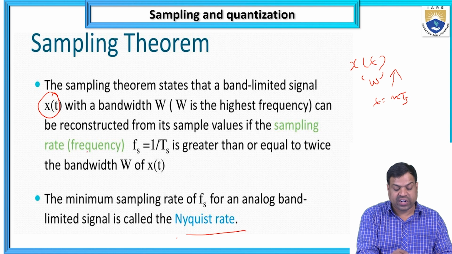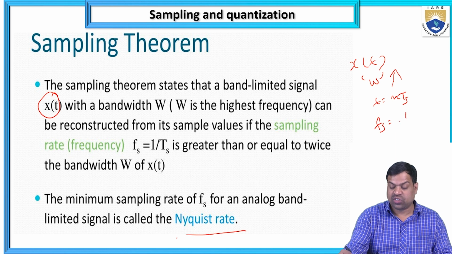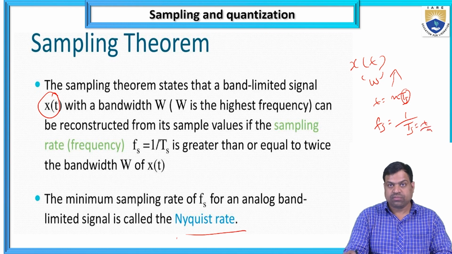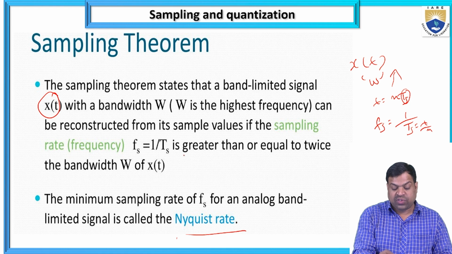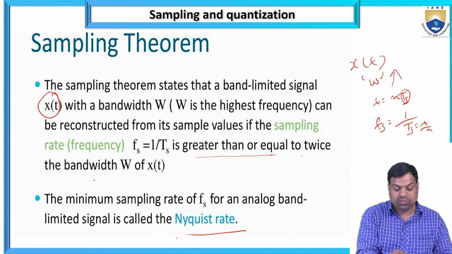So what is the sampling rate? It is a frequency. fs equals 1 by Ts. Here we already know Ts equals T by n, like this. So fs equal to 1 by Ts is greater than or equal to twice the bandwidth.